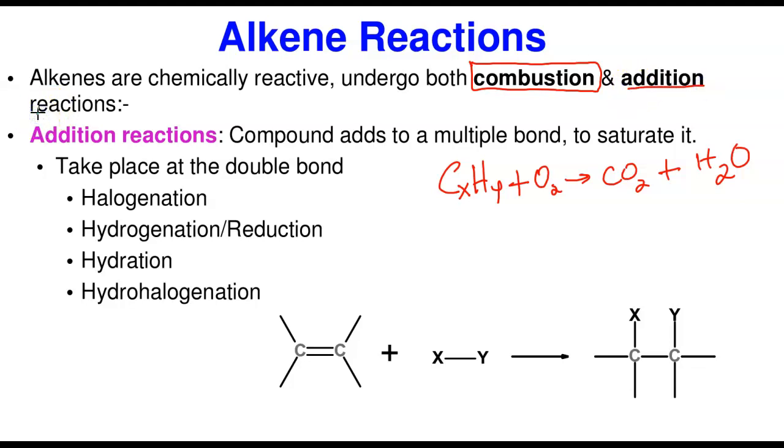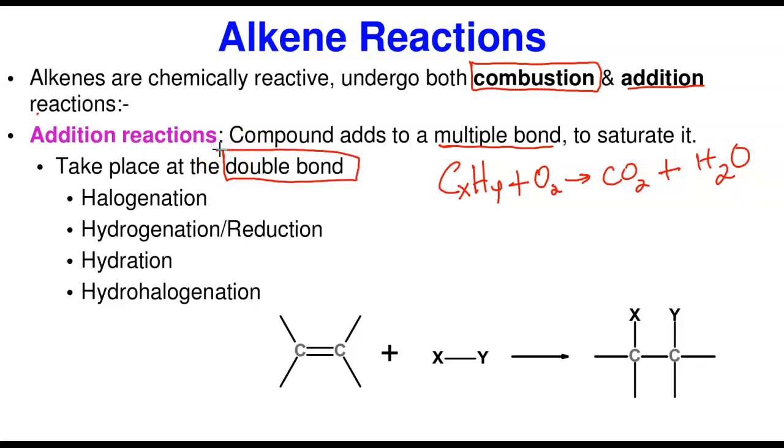What are addition reactions? Addition reactions are those types of reactions in which a compound or a reagent adds to a multiple bond. A multiple bond can be a double or triple bond, to saturate it. So a compound adds to the multiple bond to saturate it so that it becomes a single bond. And so remember again, this reaction takes place at that carbon to carbon double bond, just to make it saturated.